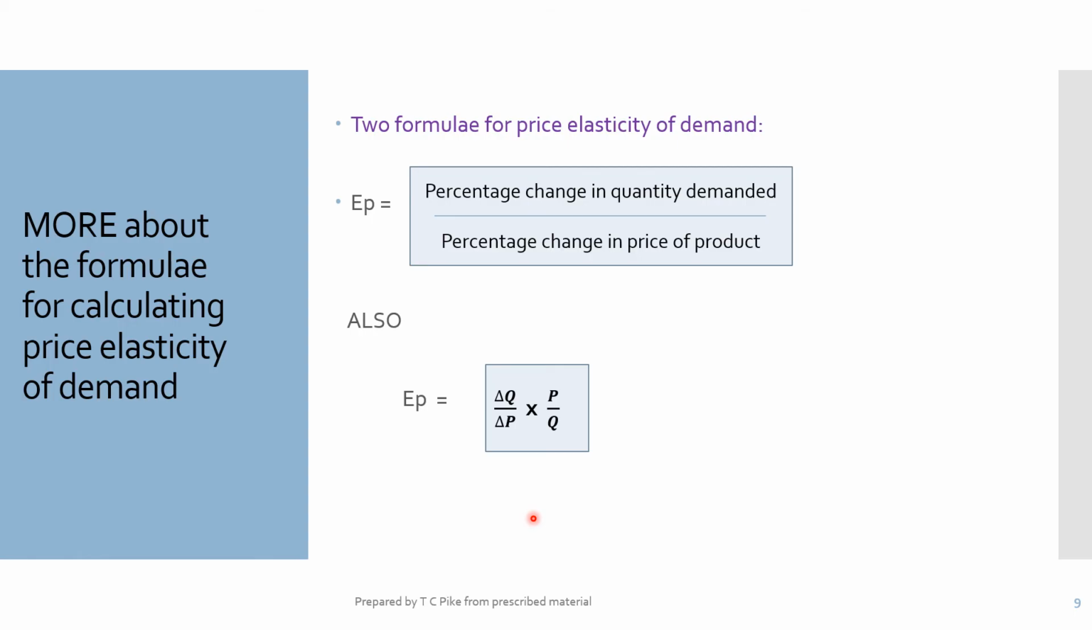Remember, your little triangle is delta, and it means a very small change. In each case, we would be looking at the very small change in quantity, the very small change in price, and then your actual original price over your original quantity. Be careful of those originals. Students often forget.